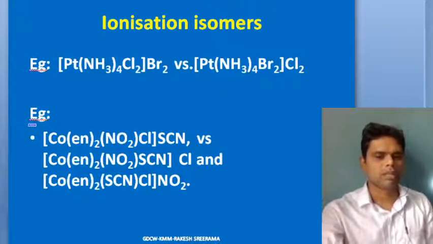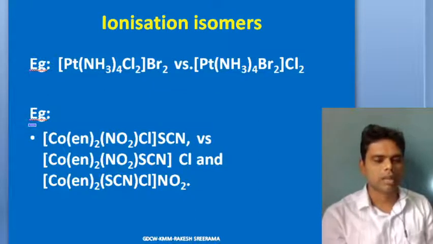So that's how 3 isomers are possible. Now in the square brackets we have written NO2 and Cl. Now take Cl outside and bring SCN inside. In the third case, what will you do? Bring Cl inside and take NO2 outside. It results in another isomer. So all 3 will furnish different ions.